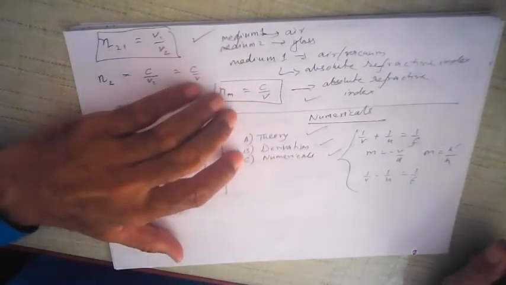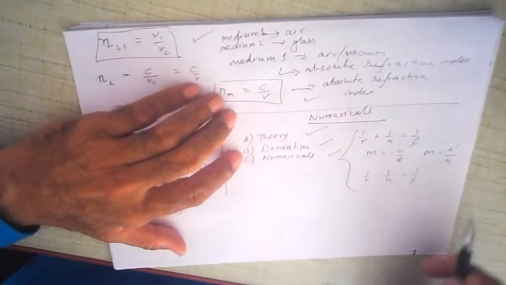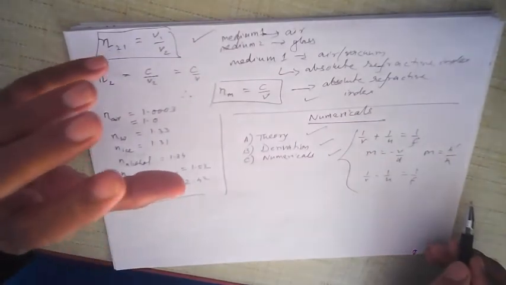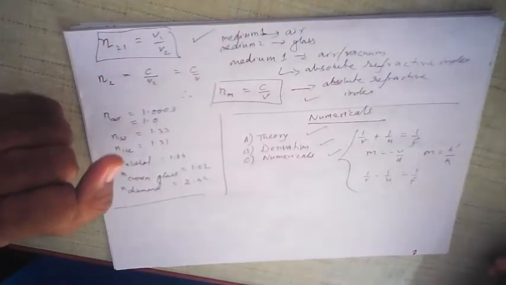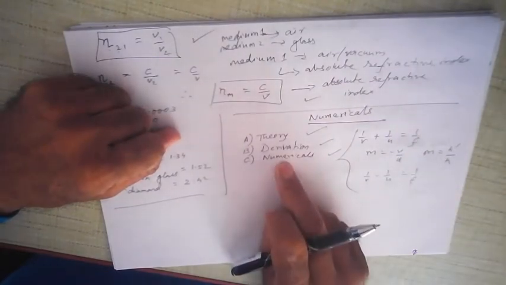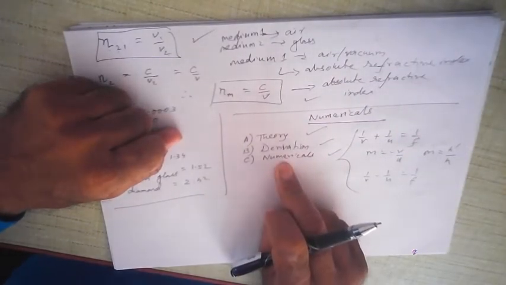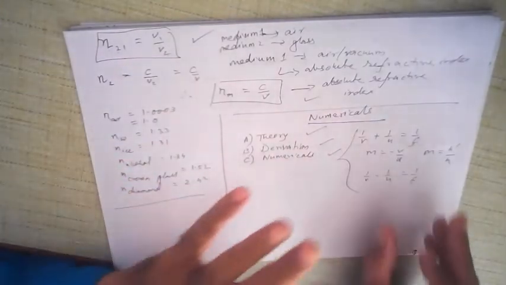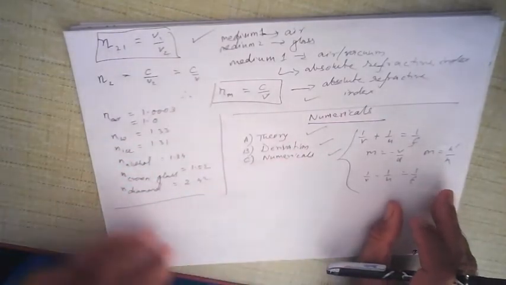Although in electricity this time there are a few derivations, otherwise there are no derivations. These two derivations were there earlier, now they're not. But you need to understand numericals: how numericals can be solved and what formulas to use in solving a particular numerical. All right, now I'm going to show you a few numericals and how they are solved.